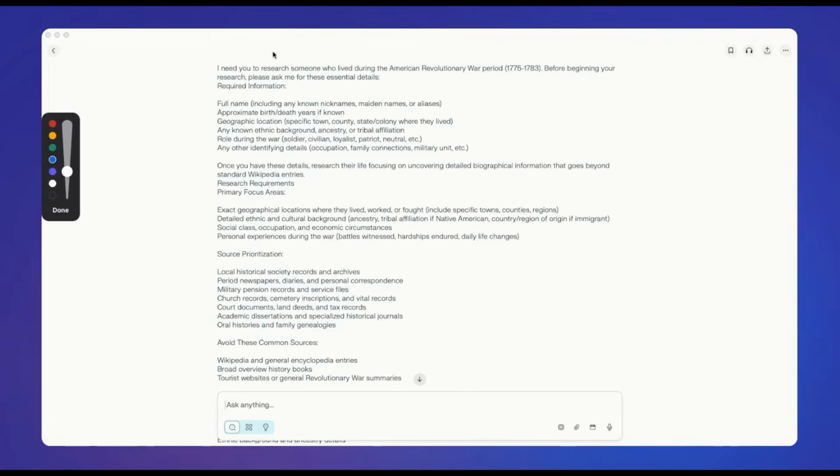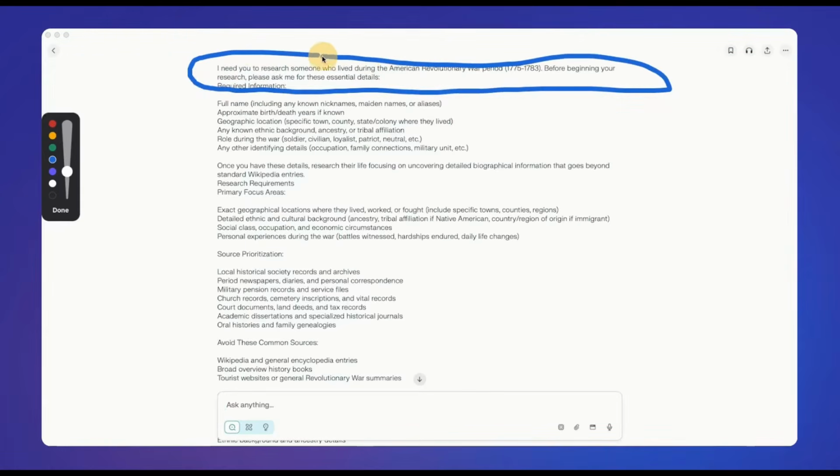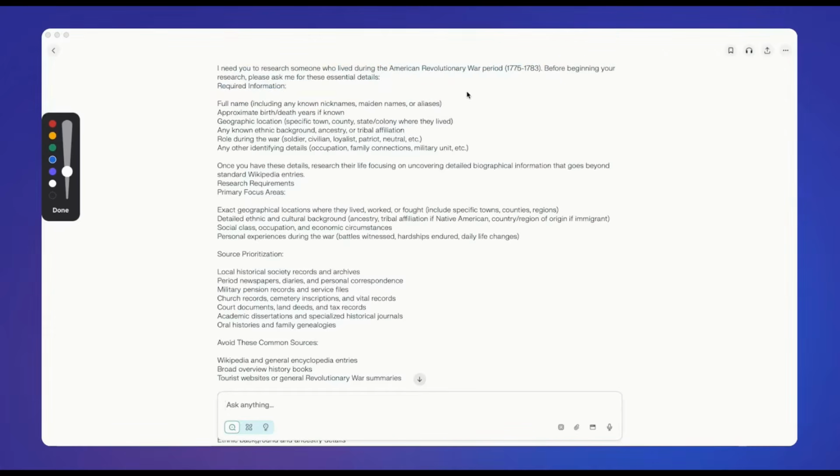So let's take a look at this prompt with Perplexity and break it down. First, I am going to tell Perplexity exactly what I want it to be doing here, which is researching someone who lived during the American Revolutionary War period. Now, Perplexity is a search engine, and typically we just ask it for information. So me giving it a focus is a little bit different, but that's okay. I'm asking for a very detailed research report.